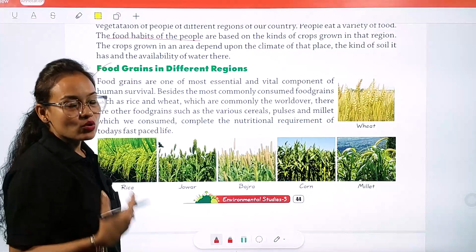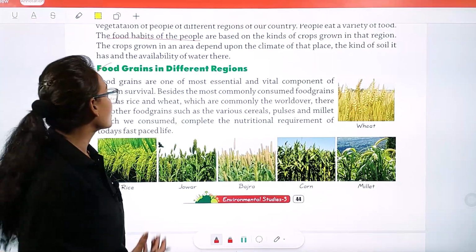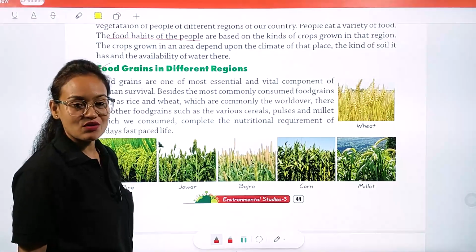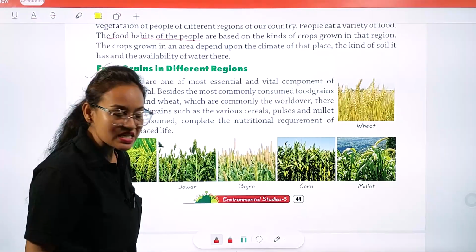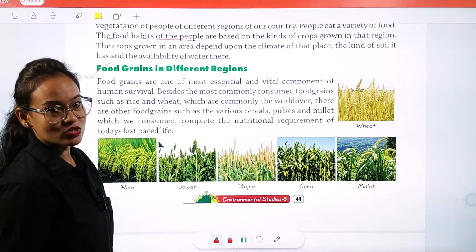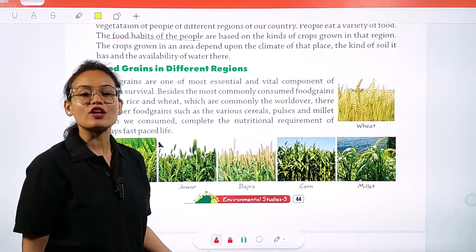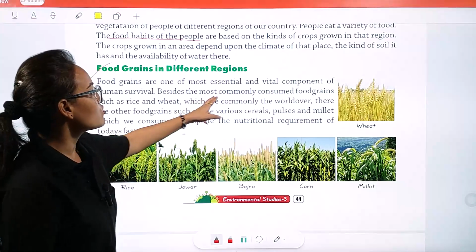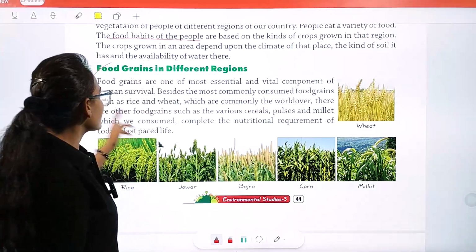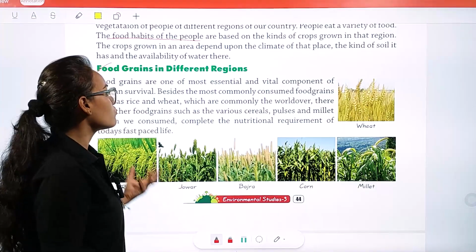Okay, so we grow different kinds of food grains in different parts of our country. Food grains are one of the most essential and vital components of human survival. We all human beings need food for our own survival. Besides the most commonly consumed food grains, such as rice and wheat, which are common the world over.